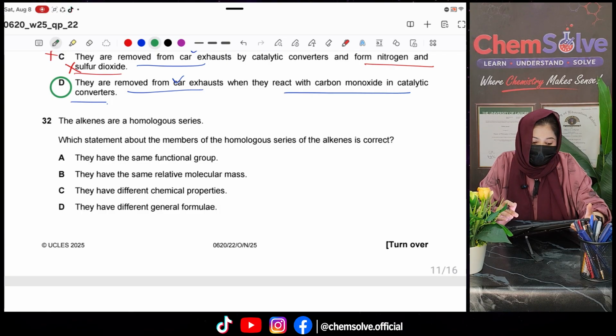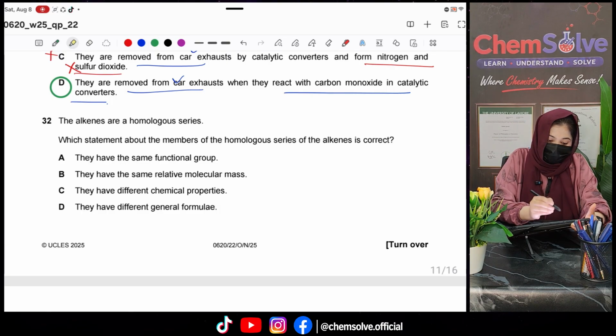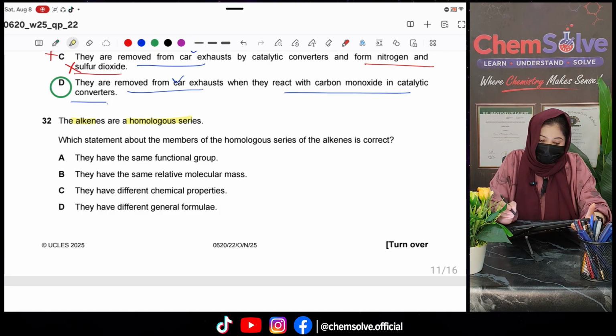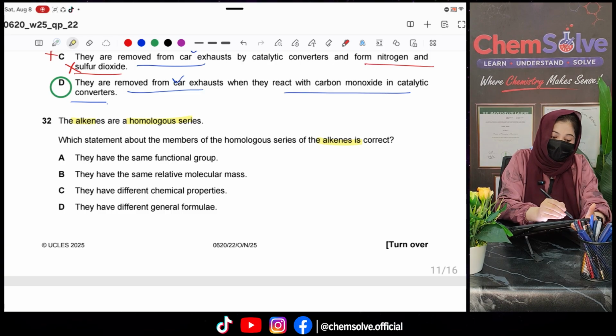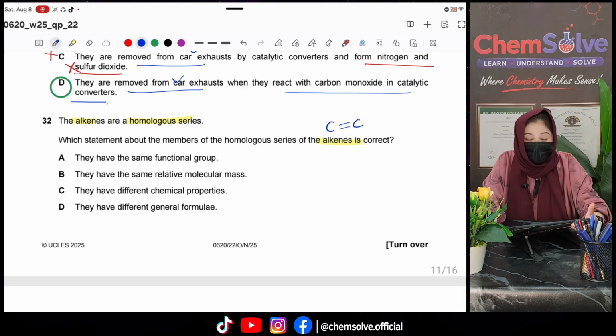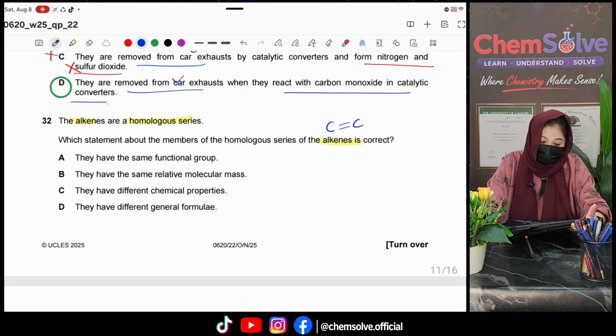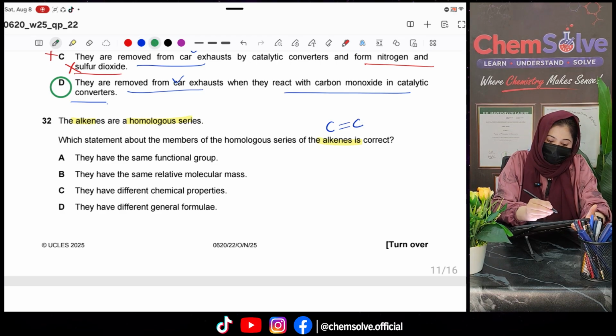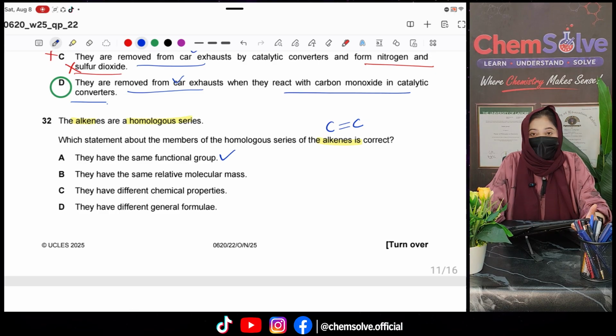Question number 32. The alkenes are a homologous series. Which statement about the members of the homologous series of the alkenes is correct? You know, alkenes have a carbon-carbon double bond. So they have the same functional group. Of course, because all of them have the carbon-carbon double bond. They have the same relative molecular mass?